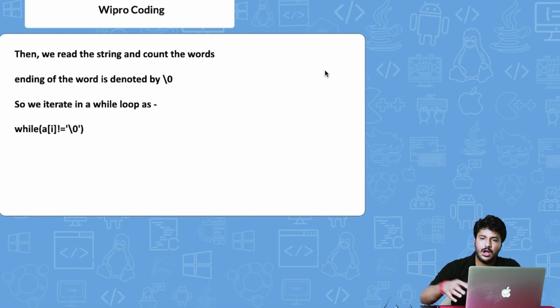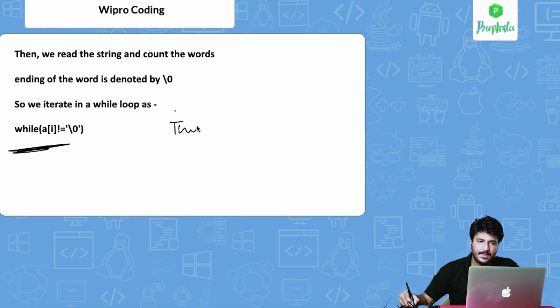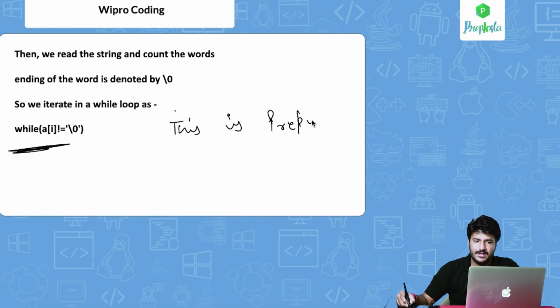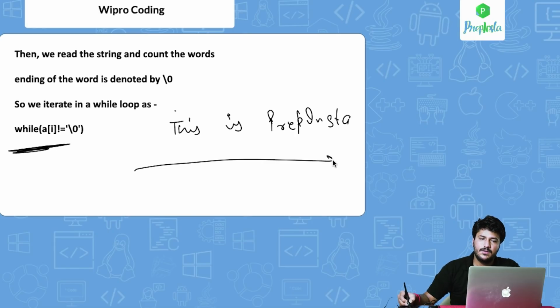Next, this is how we are iterating on the loop. Let's say the string you have gotten is "this is PrepInsta". We will use a while loop, because we have to iterate upon this string. A lot of people use strlen, but this is not the correct way.